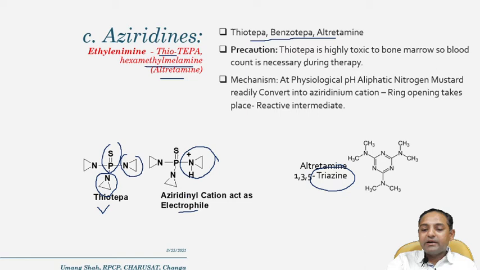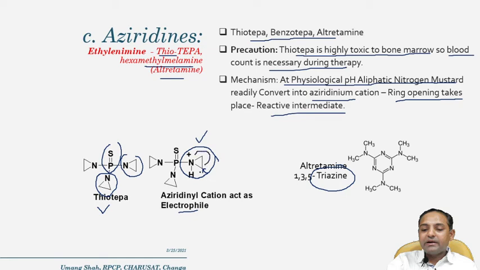So what kind of precautions are required when patients are treated with the aziridine derivatives? Thiotepa is very toxic to bone marrow, so blood count is necessary during the therapy. Mechanism: at physiological pH, the aliphatic nitrogen is readily converted into the aziridinium cation, ring opening takes place and a reactive intermediate is formed. After that, N7 of the guanine attacks here, the electrons are shifted here, and this is how ring opening takes place.